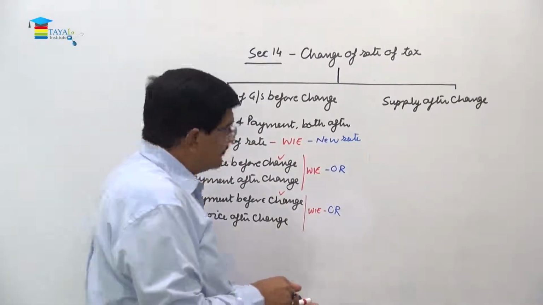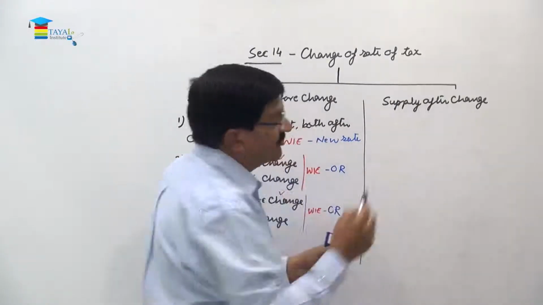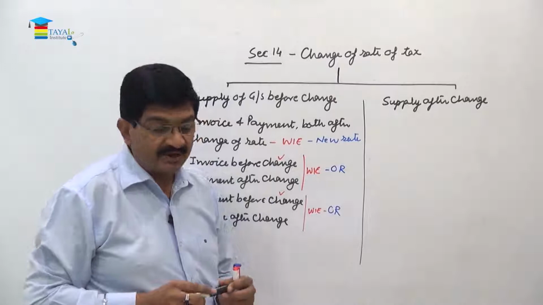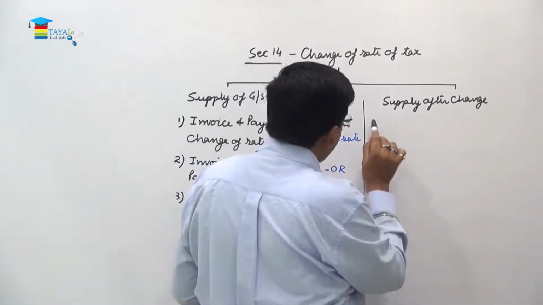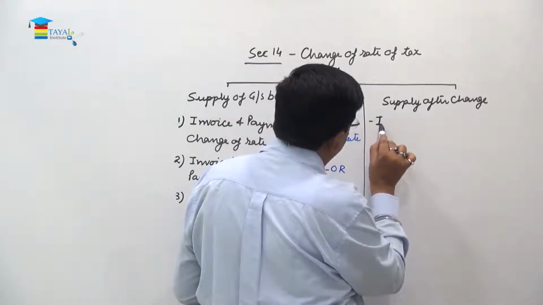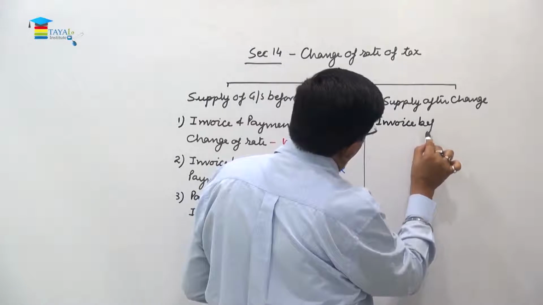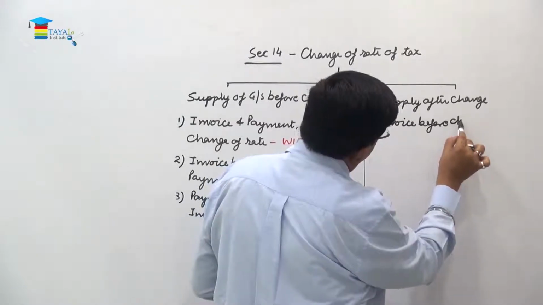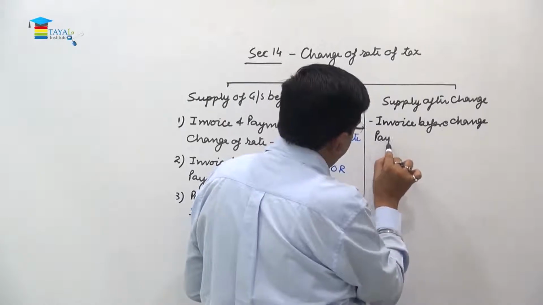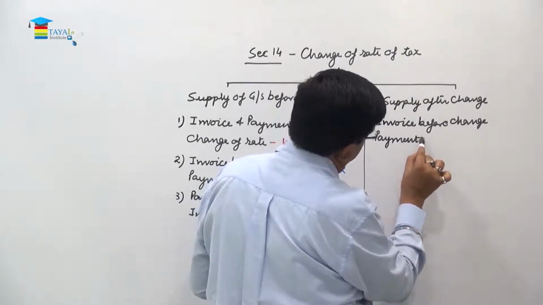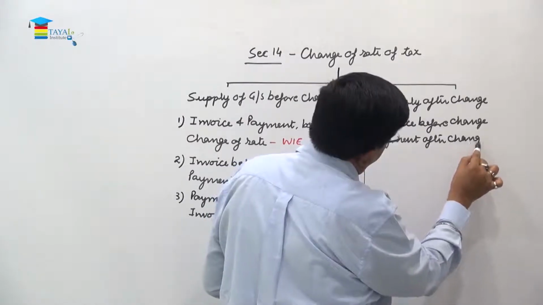Now the same thing will become relevant here, but in this case supply has been done after the change of rate of tax. So here we will have invoice before change and payment after change.